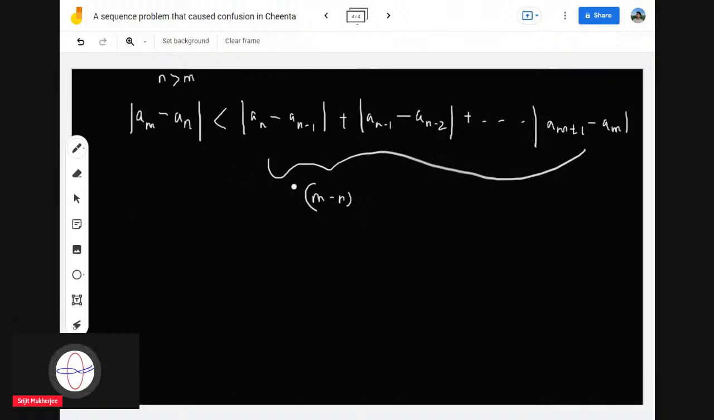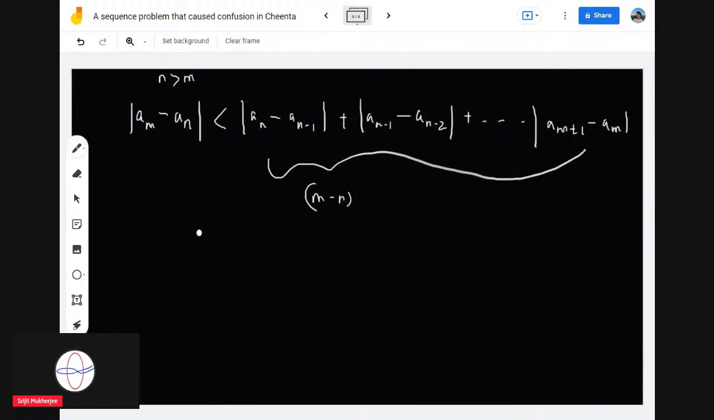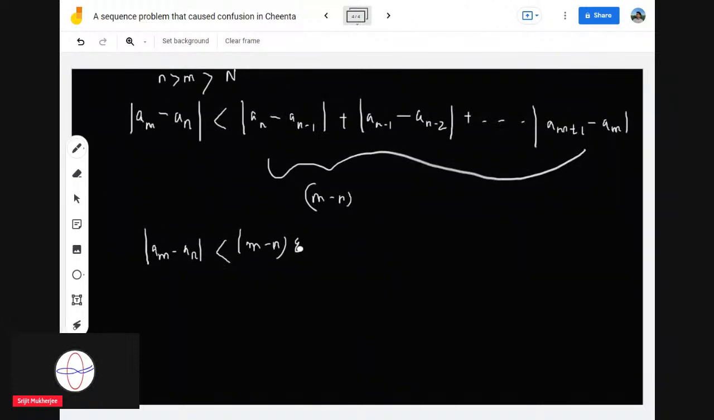Okay, so now observe that if you take this corresponding capital N that you have got over here, and take m and n greater than N, then modulus of am minus an is less than n minus m times epsilon, since all of the terms are less than epsilon, by this property, since we have assumed that.